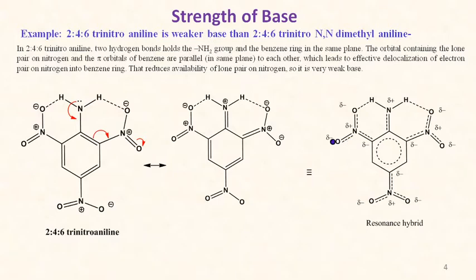Hence, as the lone pair is involved in delocalization, it is less available for donation, and therefore it acts as a weaker base. Means 2,4,6-trinitroaniline acts as a weaker base due to delocalization of electrons, or due to the resonance effect, as the planarity remains due to hydrogen bonding.